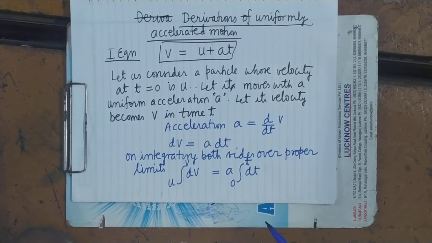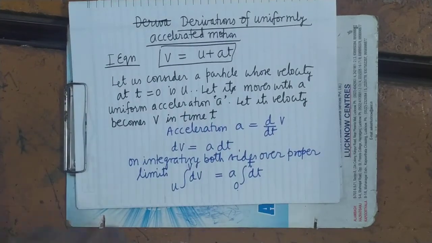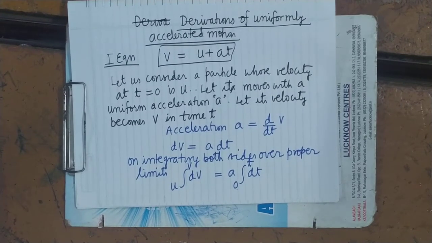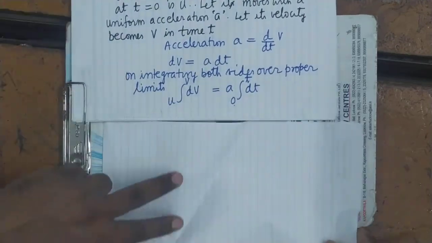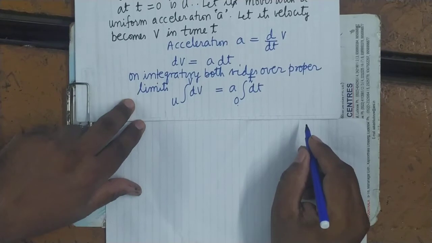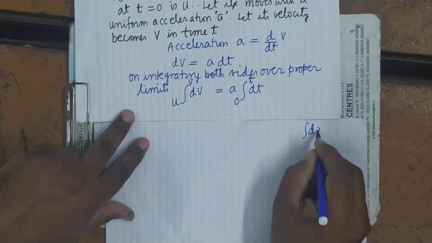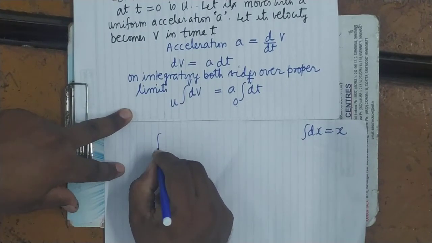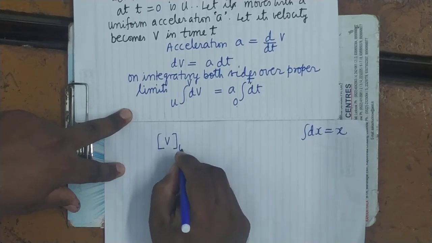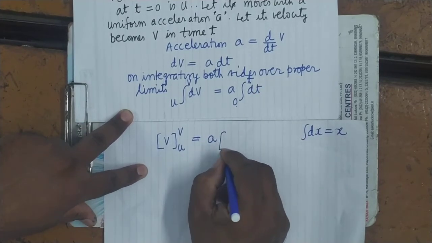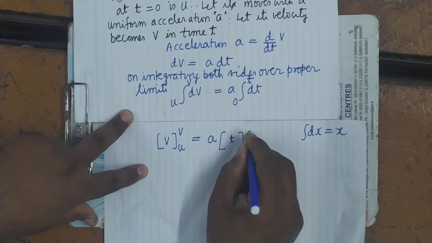So when you integrate, as we already know that integral dx equals x, in the same way integral dv will be equal to v, with limits from u to v, equals a times integral dt, which is t, with limits from 0 to t.